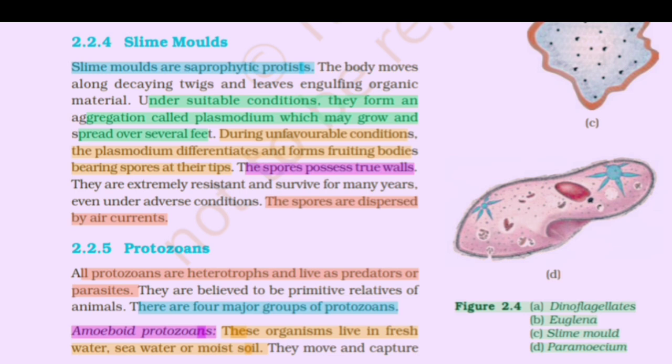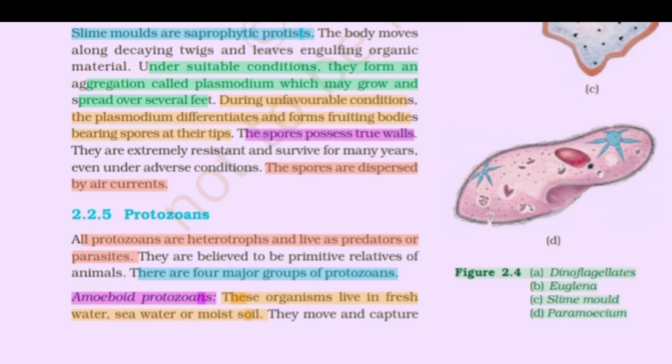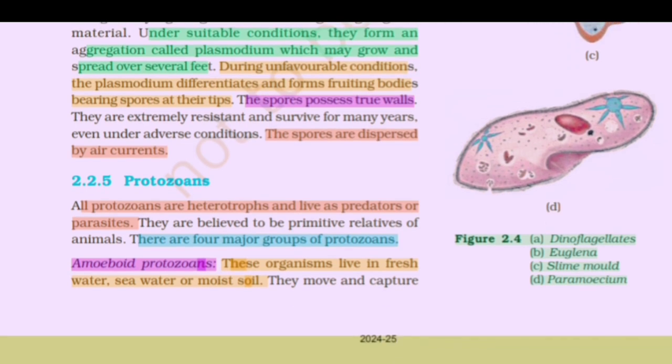The spores possess two walls. They are extremely resistant and survive for many years, even under adverse conditions. The spores are dispersed by air currents. Protozoans. All protozoans are heterotrophs and live as predators or parasites. They are believed to be primitive relatives of animals.